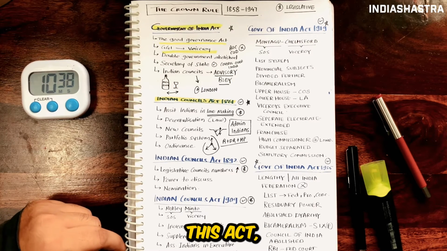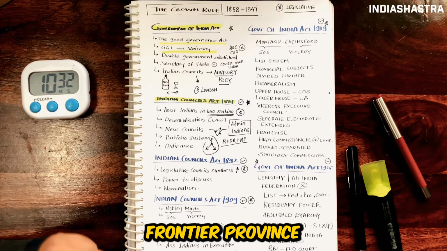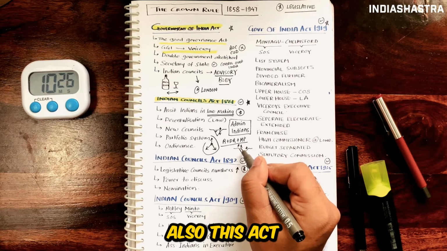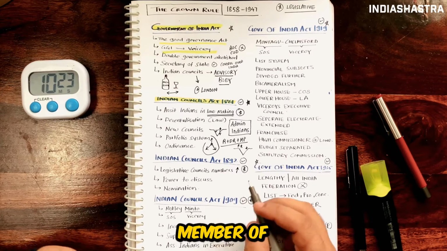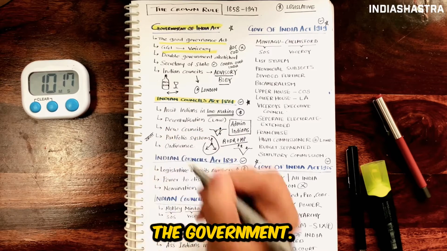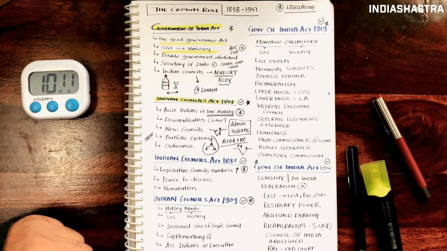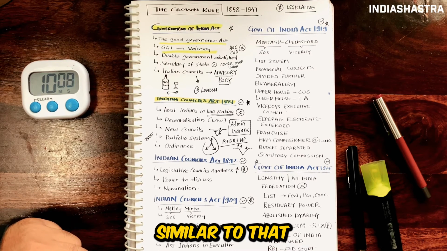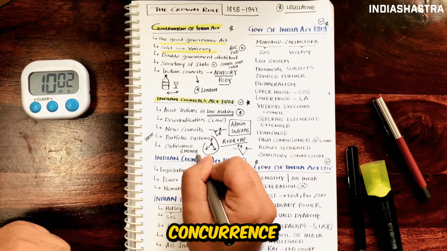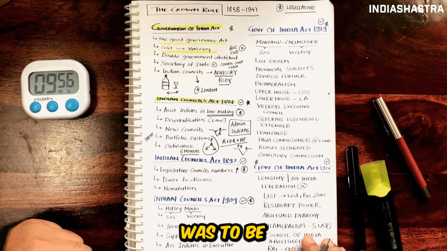With this Councils Act, new legislative councils for Bengal in 1862, Northwest Frontier Province in 1886 and Punjab in 1897 were established. Also, this act introduced a portfolio system. A member of the Viceroy's Council was made in charge of one or more departments of the government. It is similar to the current portfolio system, जहाँ पे एक खाता राज मंत्री को, एक खाता गृह मंत्री को, एक खाता रक्षा मंत्री को दिया जाता है, similar to that. Also, ordinances. The Viceroy can issue ordinances without the concurrence of the Legislative Council during an emergency. The life of such an ordinance was to be 6 months.